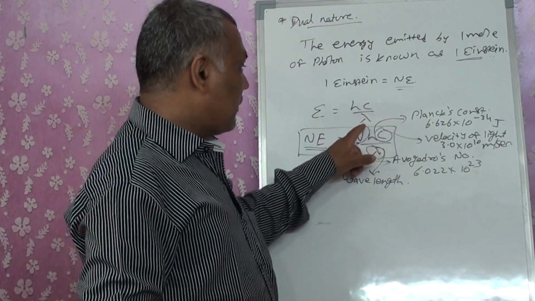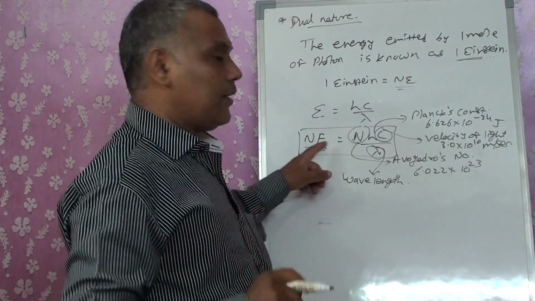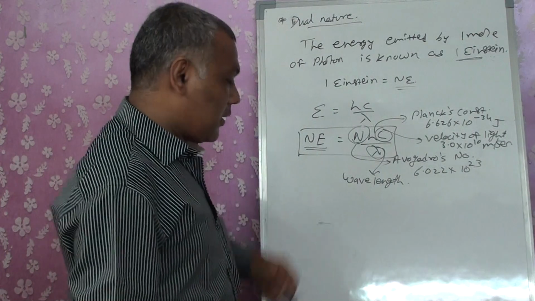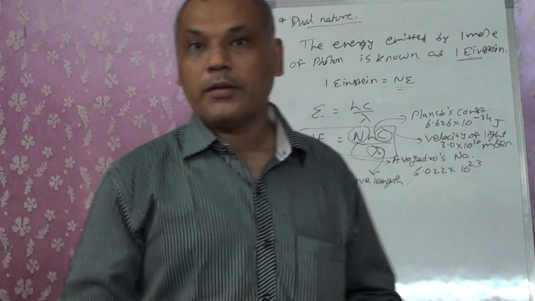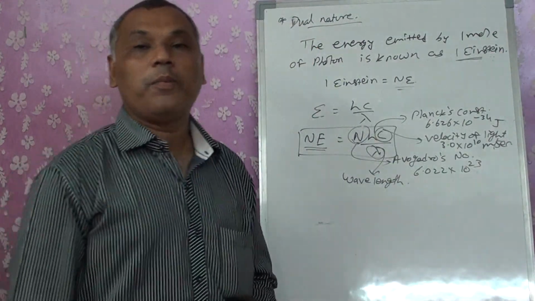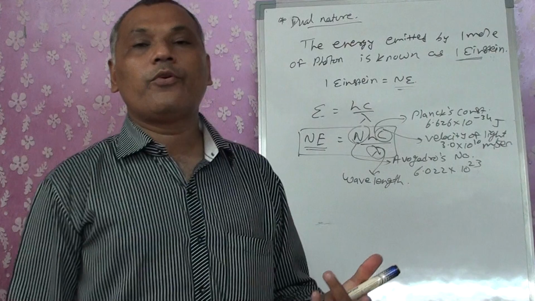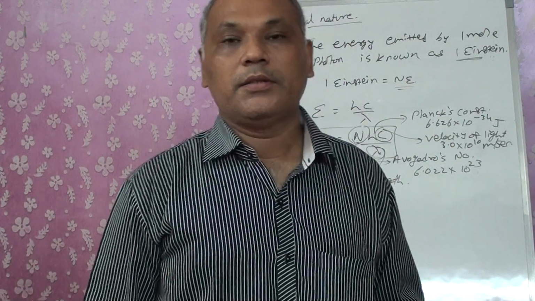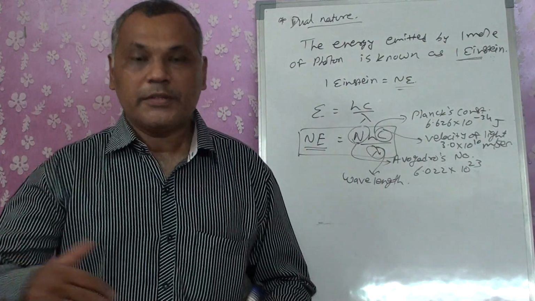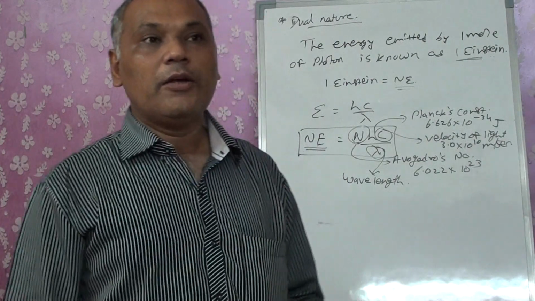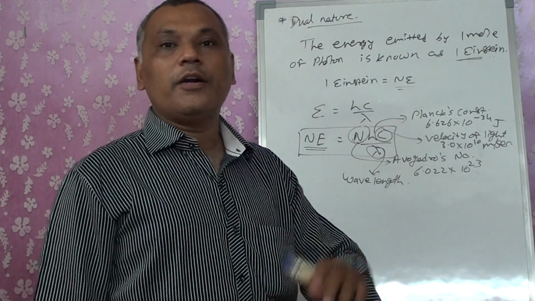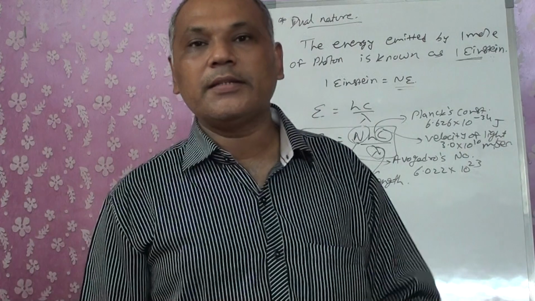E is equal to hc by lambda, so the value of 1 Einstein is equal to Nhc by lambda. So that was another equation which also proved that they are particles. So these scientists, Planck, Hertz and Einstein, proved that they are particles. Still we have further theories to prove that these radiations have a dual nature, as a wave as well as a particle.